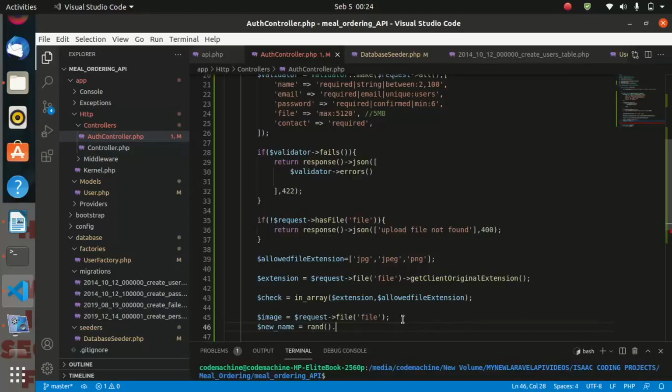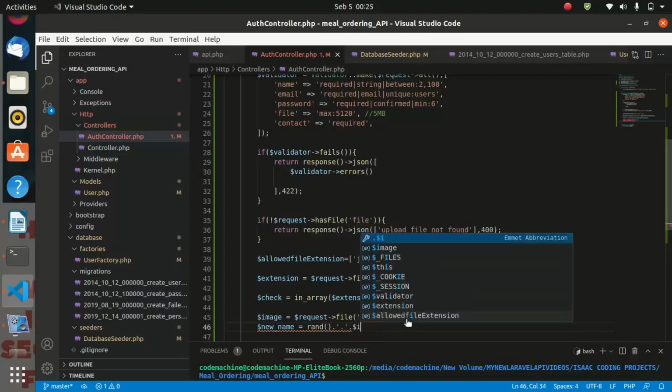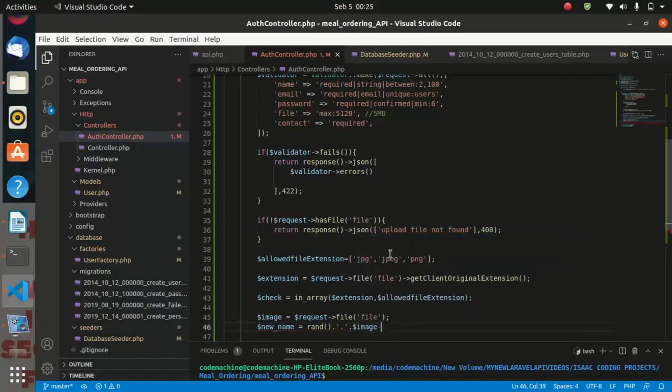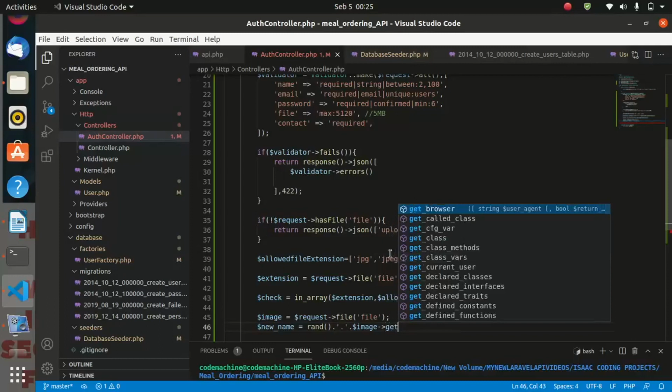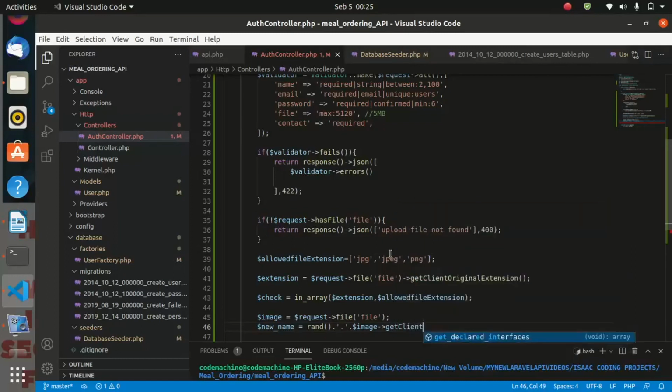And once we generate a random number, let us concatenate a period or a dot, and also concatenate our $image, and get, let's concatenate the image extension, getClientOriginalExtension.